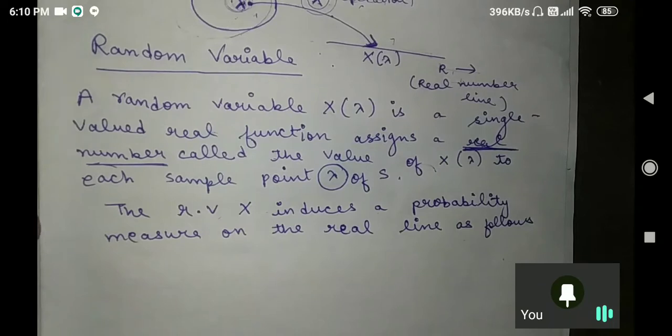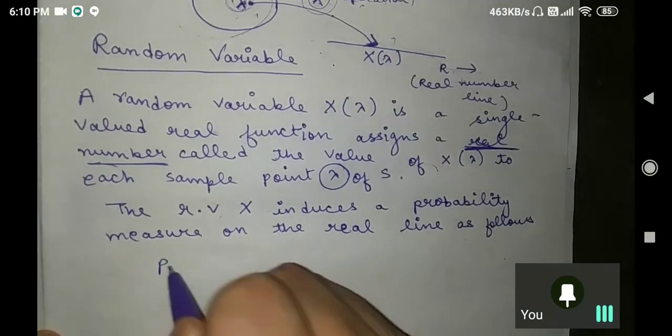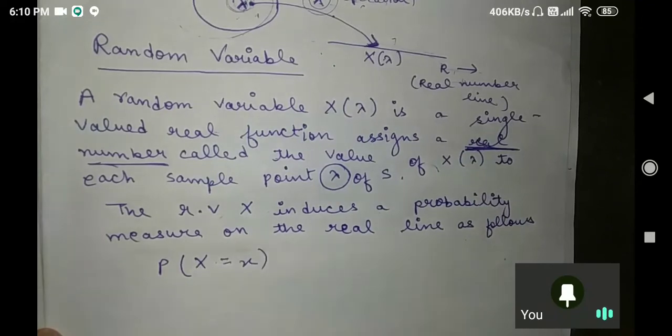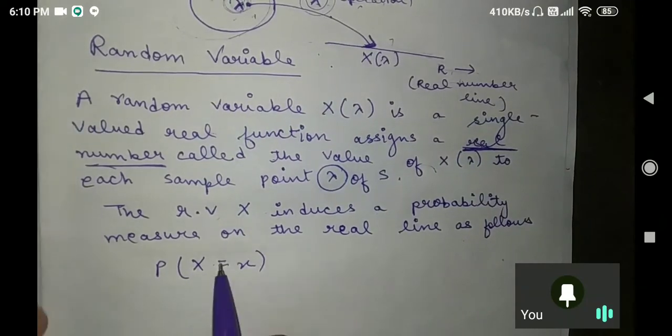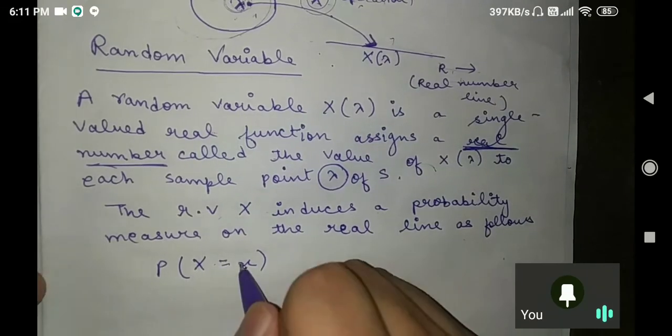Now we are trying to use the probability concept on this. I have written that the random variable X induces a probability measure, that in terms of probability we try to measure it. Let us understand how. We have probability P(X = x). Now you will ask, sir, why are you writing capital X equal to small x? This is a very confusing thing, please try to understand.